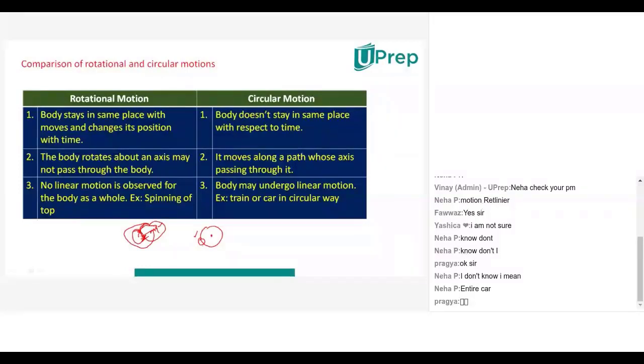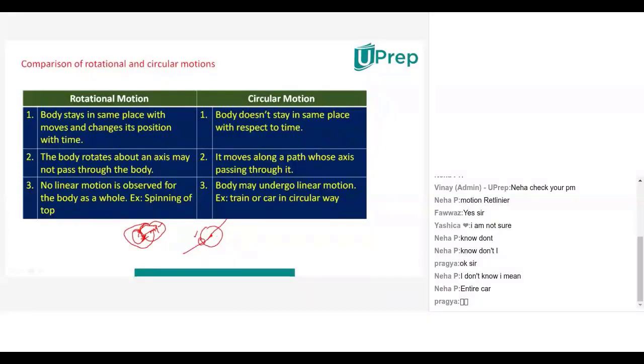Now here in a circular track, an athlete is moving, and if you say through which axis this athlete is moving, then you have to draw a line like this, and that line must go from you only. It moves along a path whose axis is passing through it. So definitely the line will pass through it. Through that only you are moving.